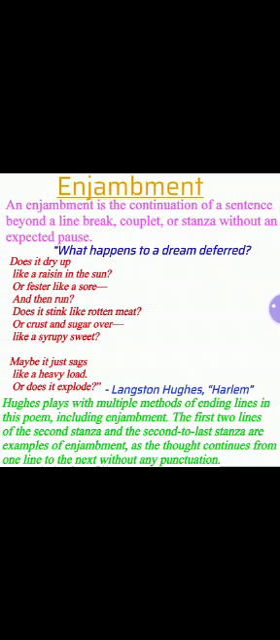Enjambment. Enjambment is the continuation of a sentence beyond a line break, couplet or stanza without an expected pause. When you continue the sentence in the next line without any pause or punctuation, that is called enjambment. Here is an example of that. Does it dry like a raisin in the sun or fester like a sore and then run? So, here the first and second lines are the same, the first line ending in the second line with a question mark, and the same way in the third and fourth lines.